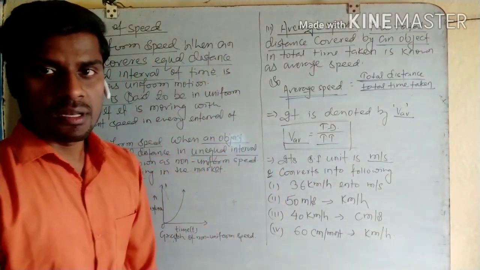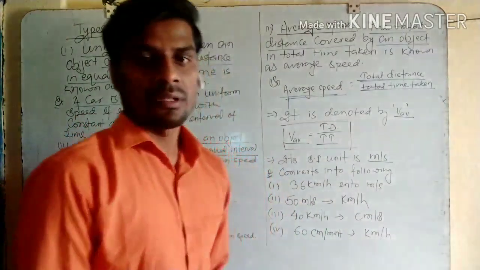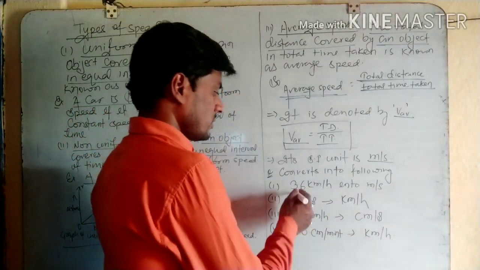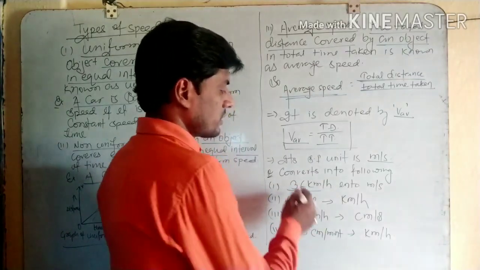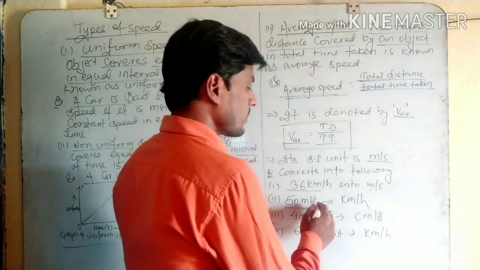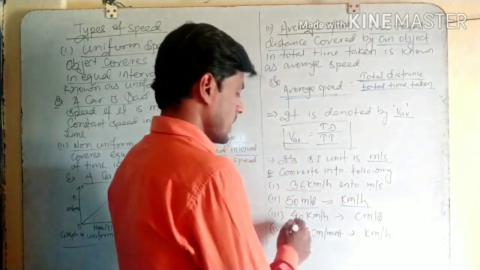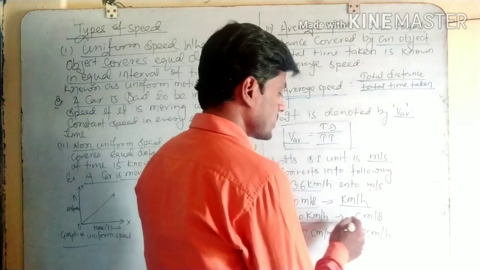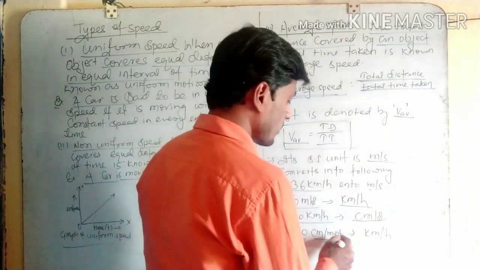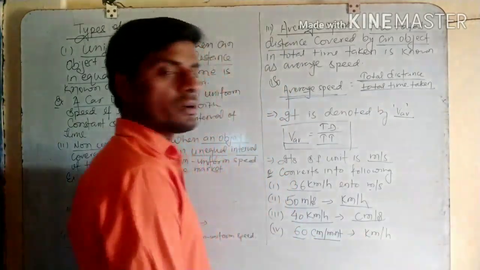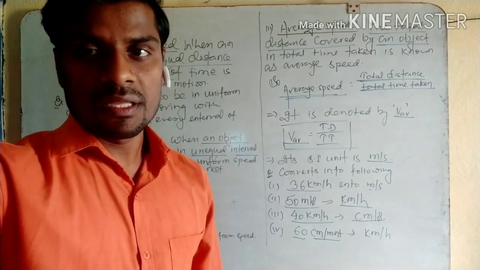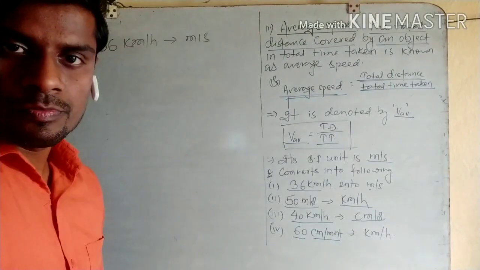Now we see some questions. How can we solve these questions in an easy way? The first question is to change 36 kilometer per hour into meter per second. Second is 50 meter per second into kilometer per hour. Third is 40 kilometer per hour into centimeter per second, and fourth is 60 centimeter per minute into kilometer per hour. Let's see every numerical one by one.